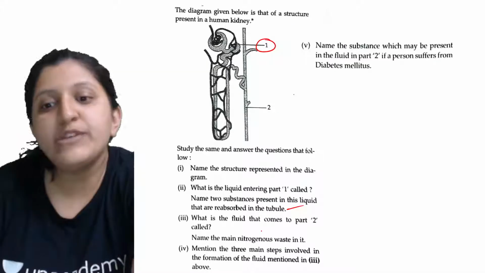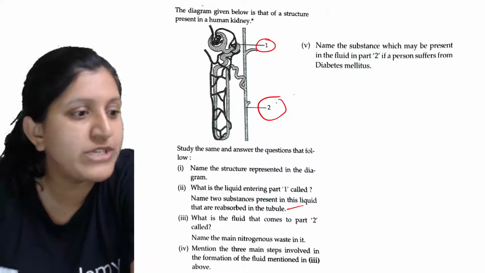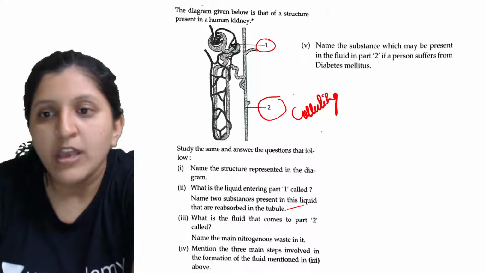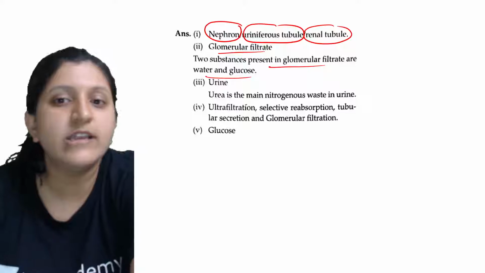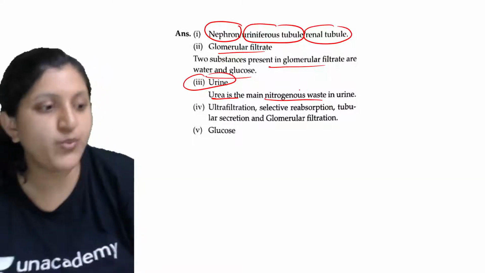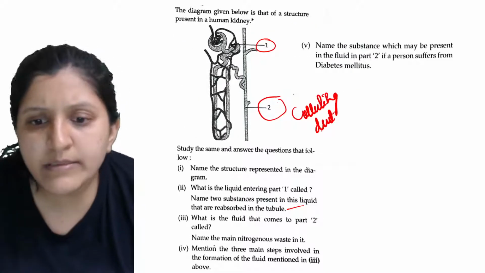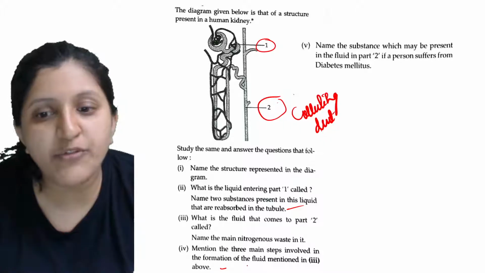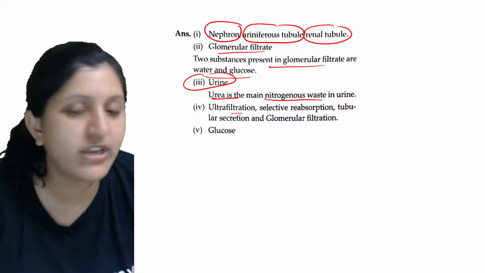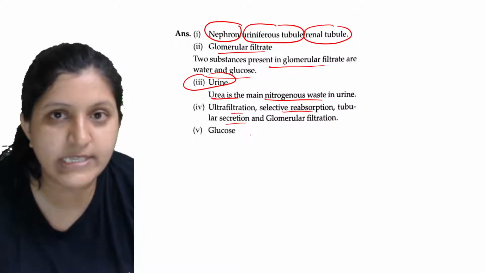Now, what is the fluid that comes to part 2 called? Part 2 is a collecting duct. So what will be reaching the collecting duct? It is the urine. Urea is the main nitrogenous waste that we can find in urine. The next question says mention the 3 main steps involved in the formation of the fluid mentioned above. Ultrafiltration, selective reabsorption and tubular secretion are the main processes that are occurring.